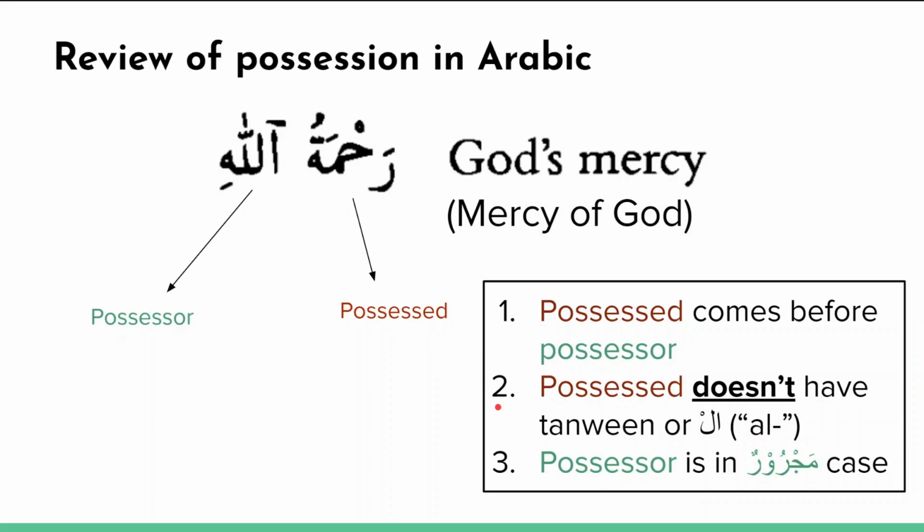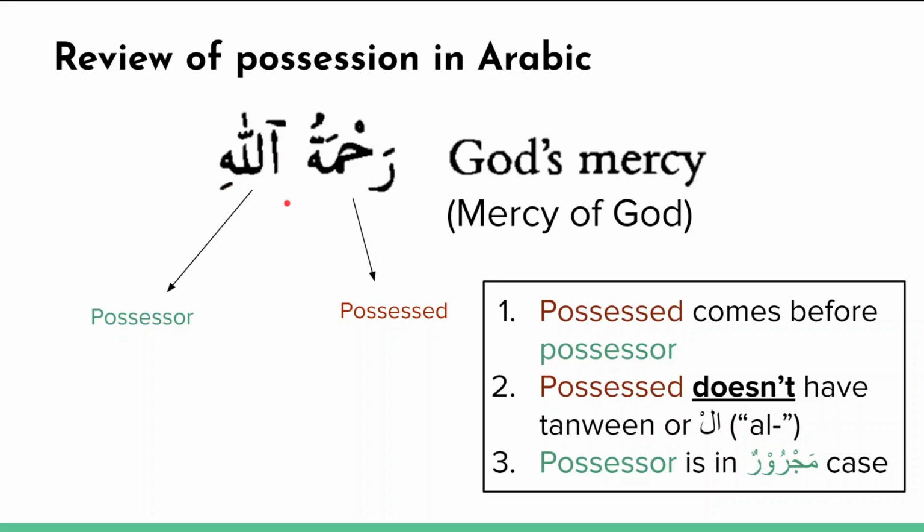The second rule is that the possessed object can never have tanween or al. So it would be wrong to say ar-rahmatullahi, for example, if you're trying to say the mercy of God. And then the third rule is that the possessor must always be in the majroor case. So rahmatullahi, you see Allahi, the kasra here. This tells us it's in the majroor case.